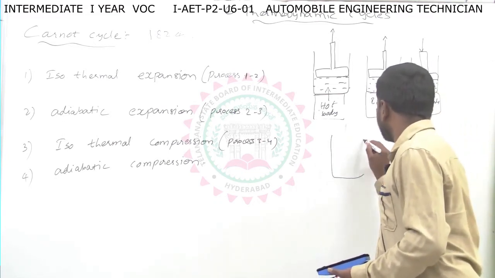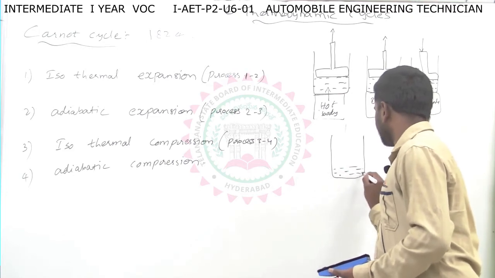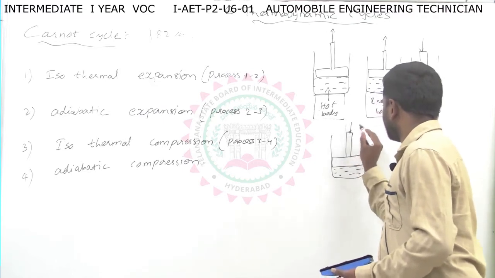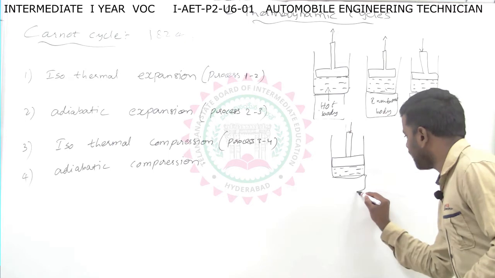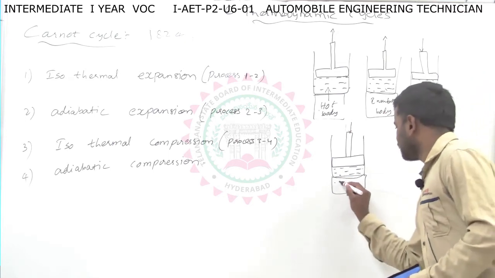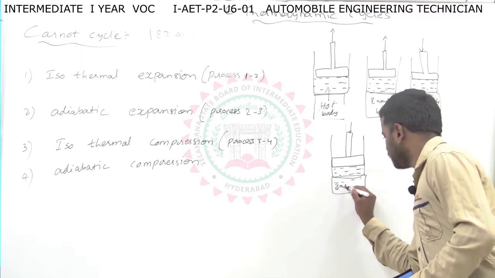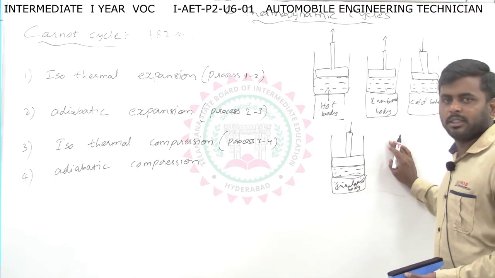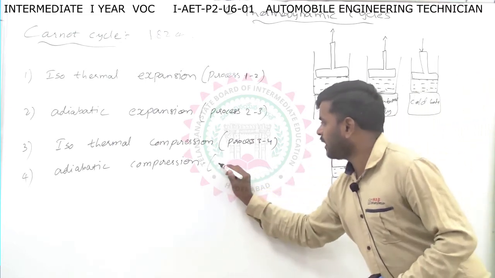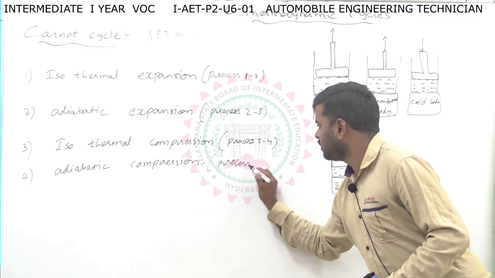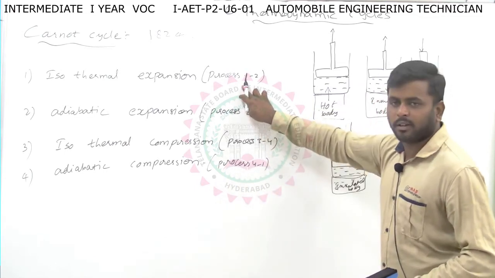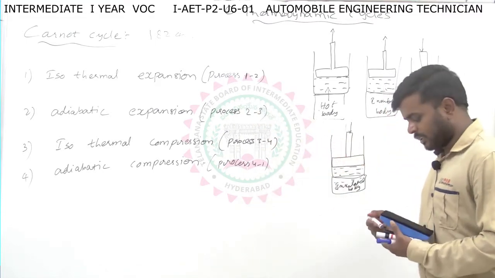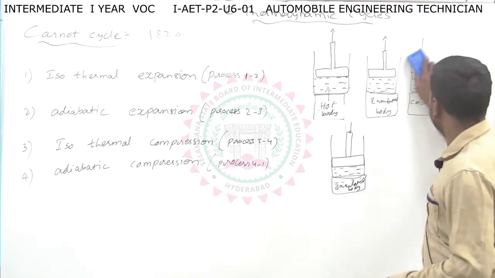And the last and final process is the fourth process, adiabatic compression. Here we are not removing the heat and we are not adding the heat. We are simply connecting this body to the insulated body. So the fourth one is adiabatic compression, 4 to 1. This started from the 1 to 2 process and ended with the 4 to 1 process. It is one cycle. So we have to represent this cycle on a PV diagram and a TS diagram.